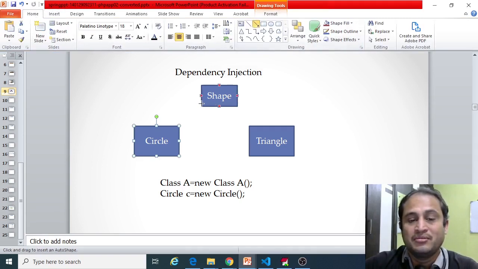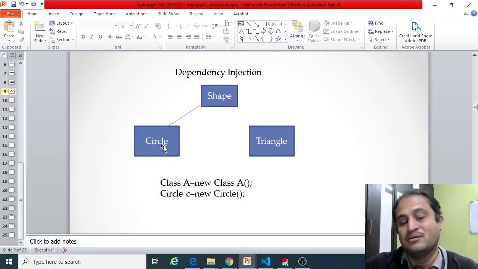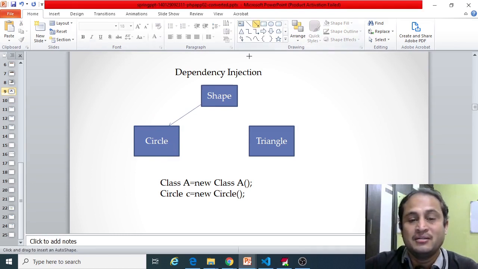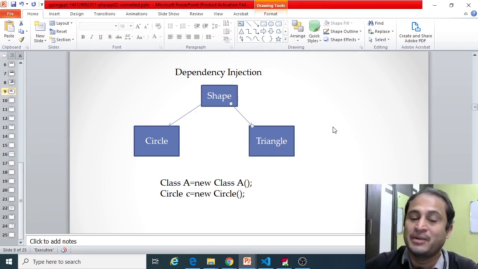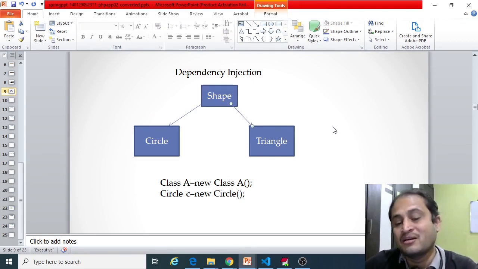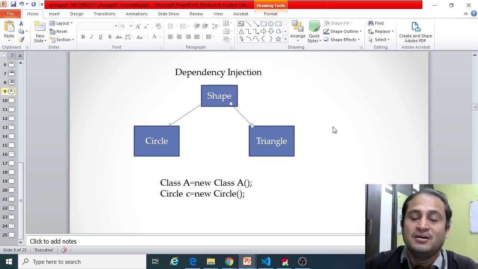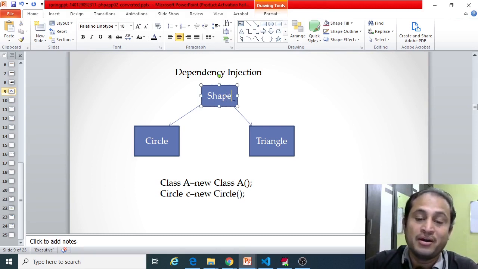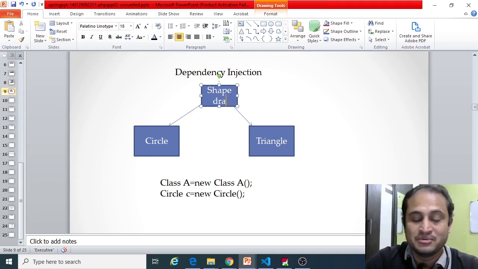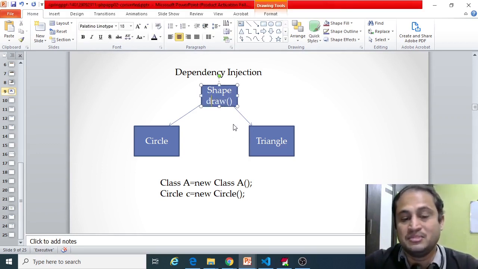We need to have a mapping between the Shape interface, which would implement Circle, and the same Shape interface you can use for any number of classes like Triangle, Pentagon. Tomorrow there are 10 other classes that will come, and you can use the same Shape to achieve the same functionality. Suppose there is a draw method inside the Shape.